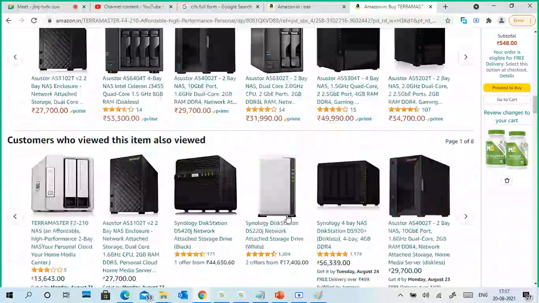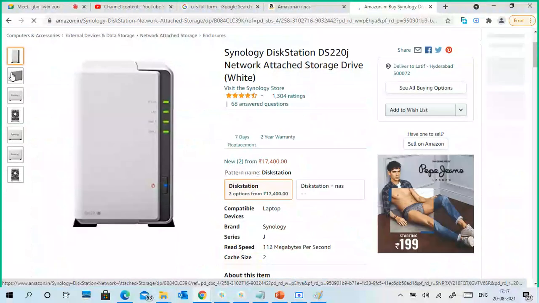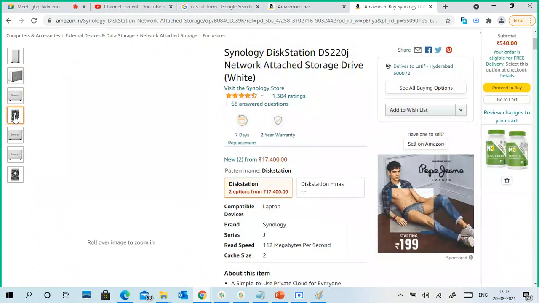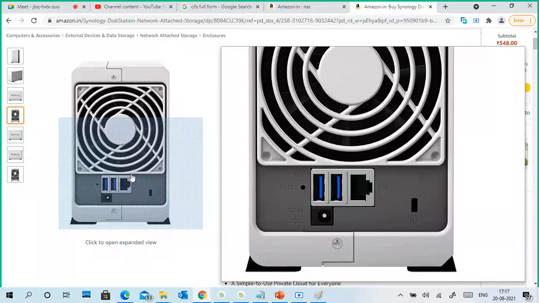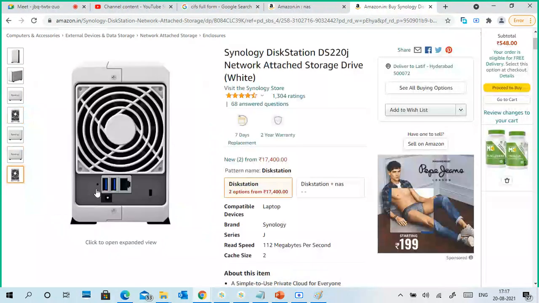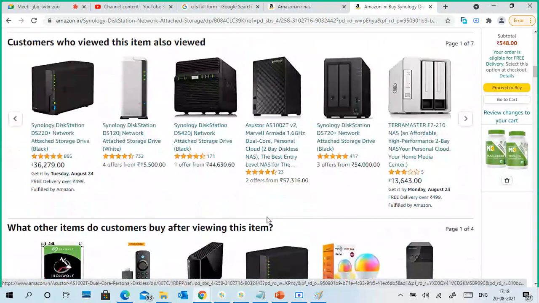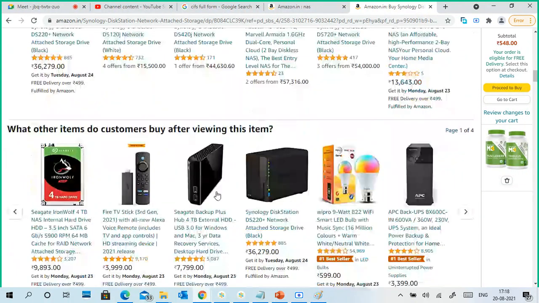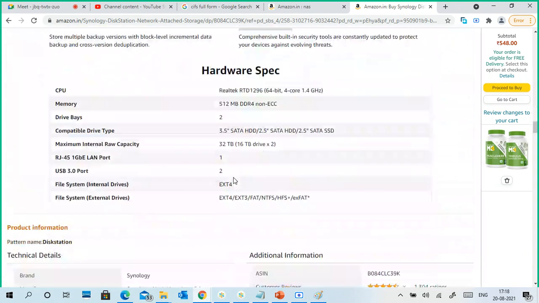SAN you can't buy, but NAS we can buy. Yeah, finally, Synology. So you can see how many discs are there, and there is a backside port. Can you see there is a LAN port also there, USB as well as a LAN port. They will give you an interface through your browser or an app. We can connect to it and access it. And also they will give you details like how many volumes we can create.